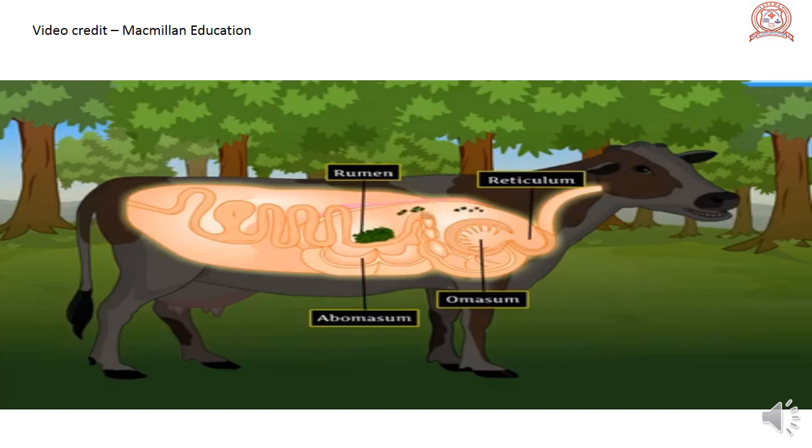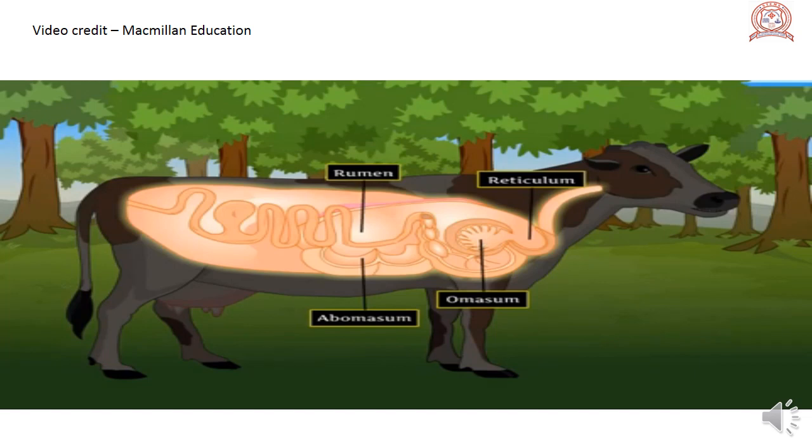The cud is pushed into the reticulum, the second chamber of the stomach, and from here it is sent back into the mouth for thorough chewing. The process of chewing the cud is called rumination, and animals which chew the cud are called ruminants. The rechewed food is swallowed and sent into the omasum, the third and the smallest chamber of the stomach, to absorb excess water from the food. In the omasum, the food is broken down to even smaller pieces.